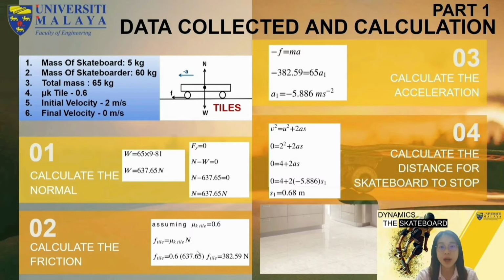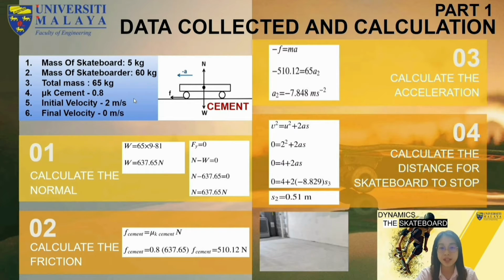After knowing the normal force, we can calculate the friction force by assuming μk tar is equal to 0.6. Then we can calculate the acceleration by inserting the values into the equation. After getting the deceleration of negative 5.886, we can assume that the initial velocity is 2 and the final velocity is 0. Now, we can assume that the deceleration is constant and thus we can obtain the distance for the skateboard to stop. The distance for the skateboard to stop at tar surface is 0.68 meter.